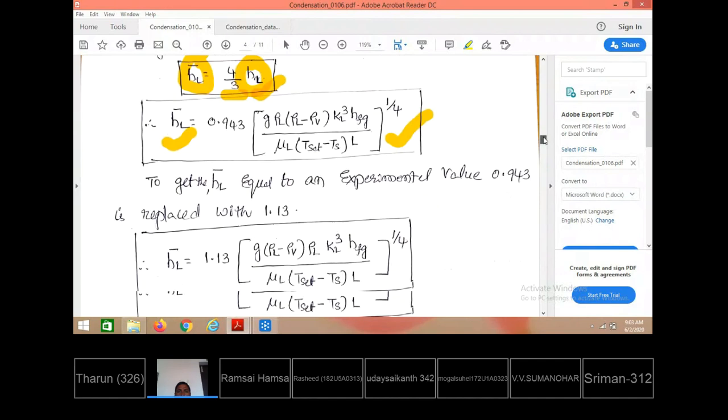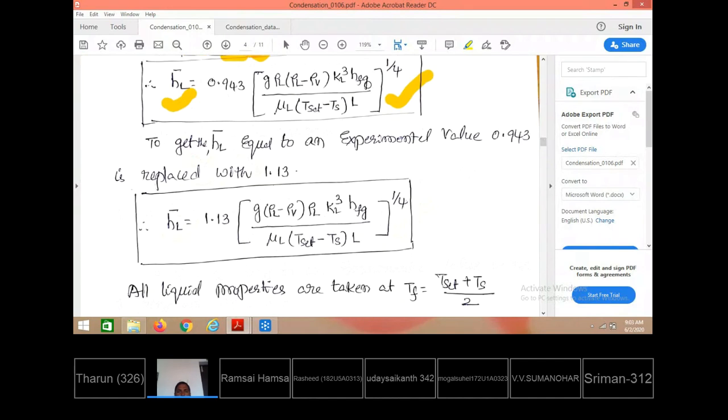But this is the theoretically estimated average heat transfer coefficient, and when compared with the experimental value, it is found to be 20% lesser than the experimental value. To be made identical with the experimental value, the 20% excess value is added. So 0.943 is the value obtained from theoretical calculations, but experimentally this value is found to be lesser than 20%.